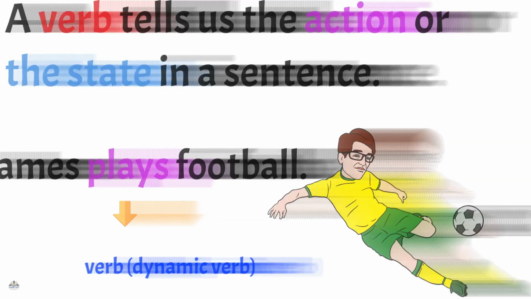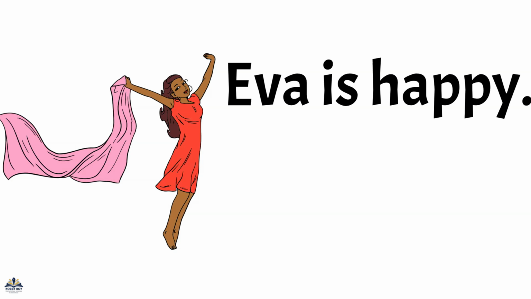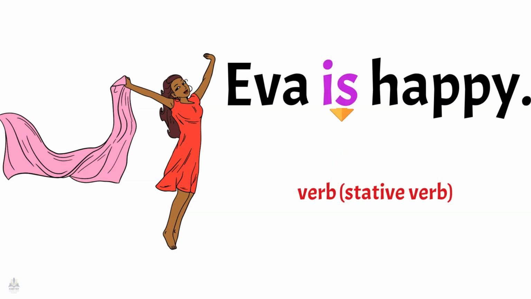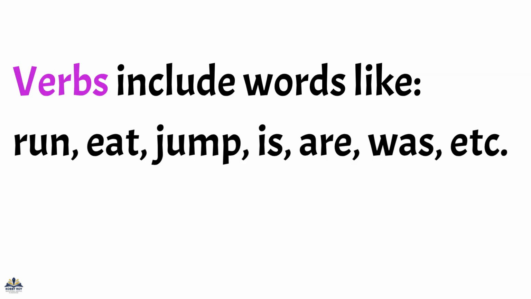Some verbs show a state. For example, Eva is happy. The word is shows a state, not an action. Verbs include words like run, eat, jump, and also is, are, was. To find the verb, ask, what is happening?